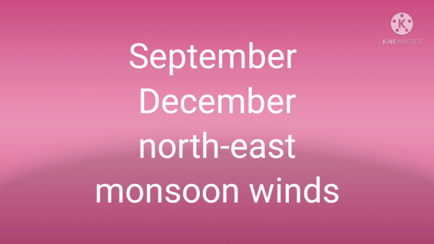From September to December, because of the low pressure areas developing near the equator, winds blow from the Indian subcontinent towards the equator. These winds are called the northeast monsoon winds. They are dry.